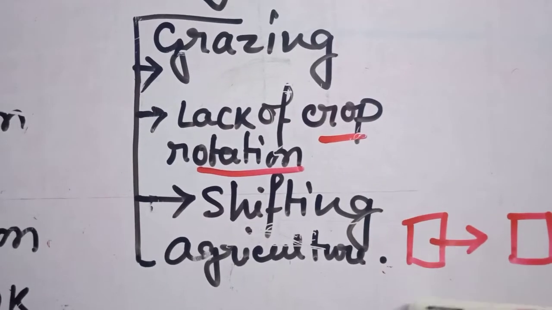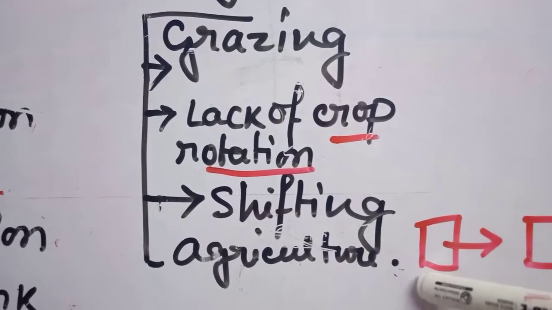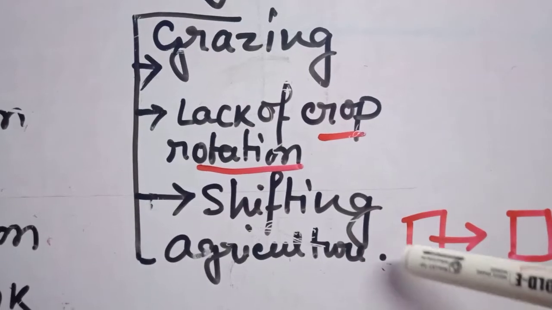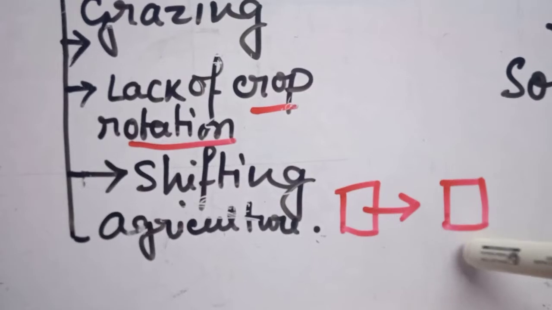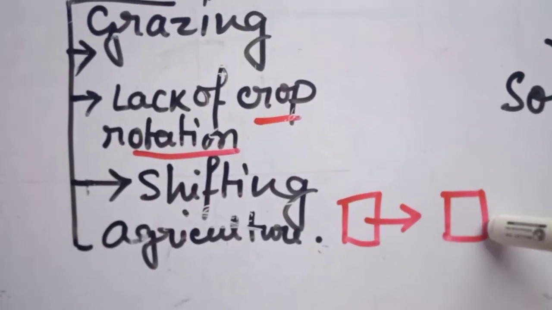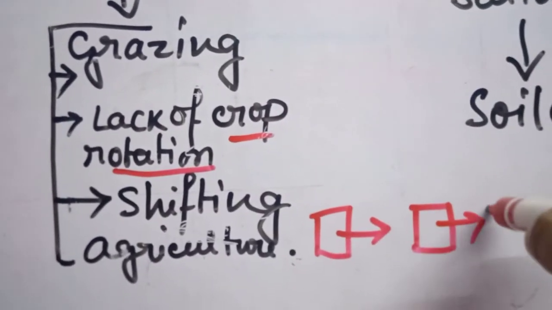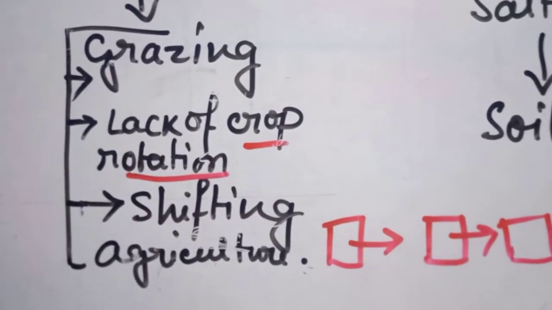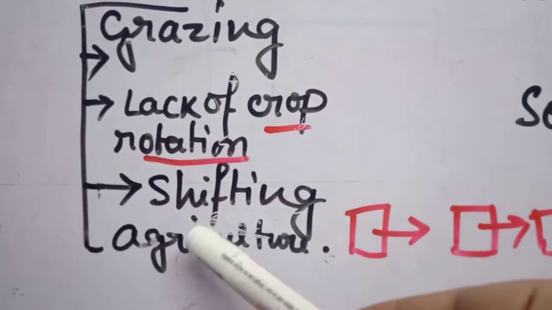without using any modern technology, high-yielding varieties of seeds or anything. After 2-3 years, when the land loses its fertility, they shift to another land, and in the same way they clear, burn, and grow some crops. Next, after 2-3 years, when it has lost fertility, they move to another area. This way is known as shifting agriculture, as well as slashing and burning of trees. That's why it is called slash and burn.